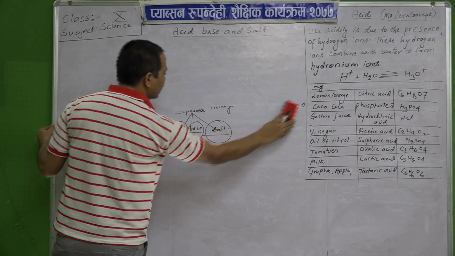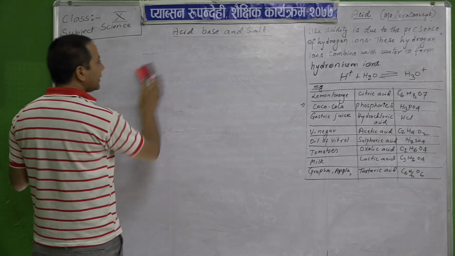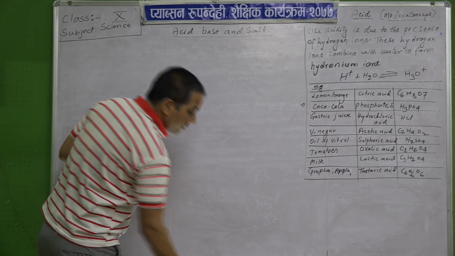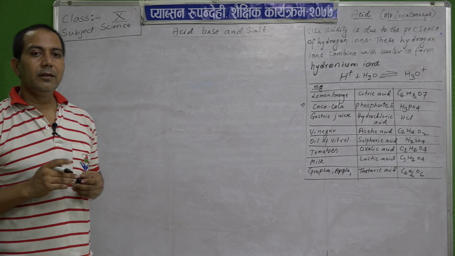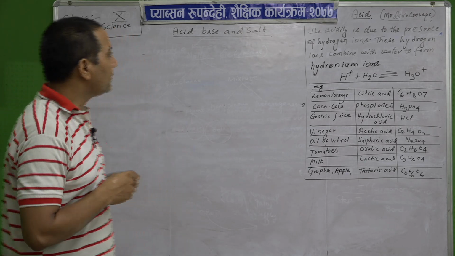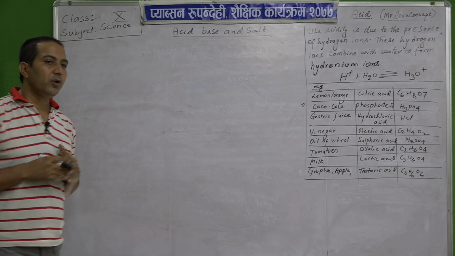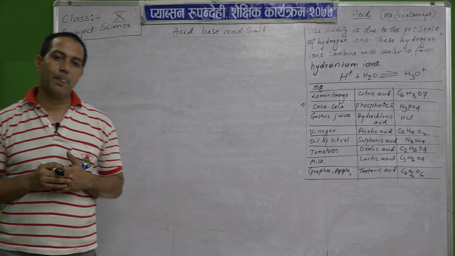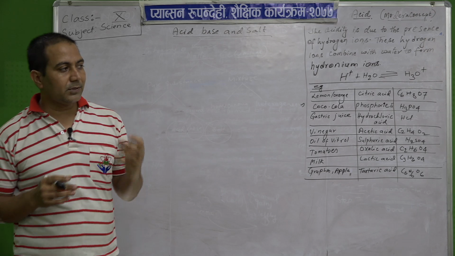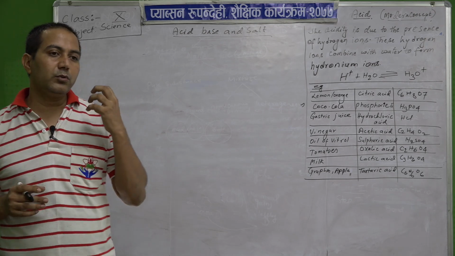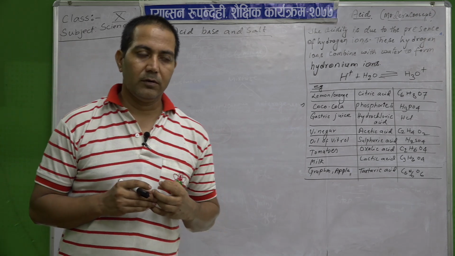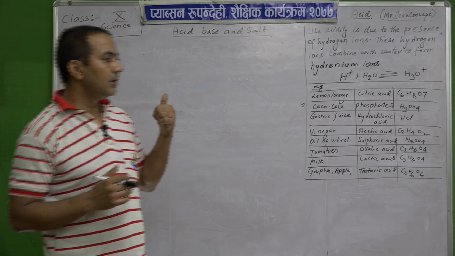So, what is acid? Mostly we say that the substance that produces hydrogen ion is called acid.